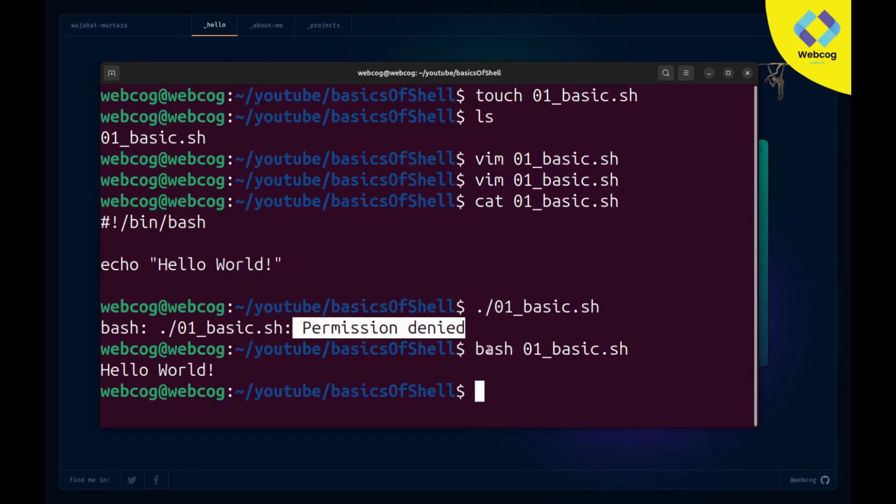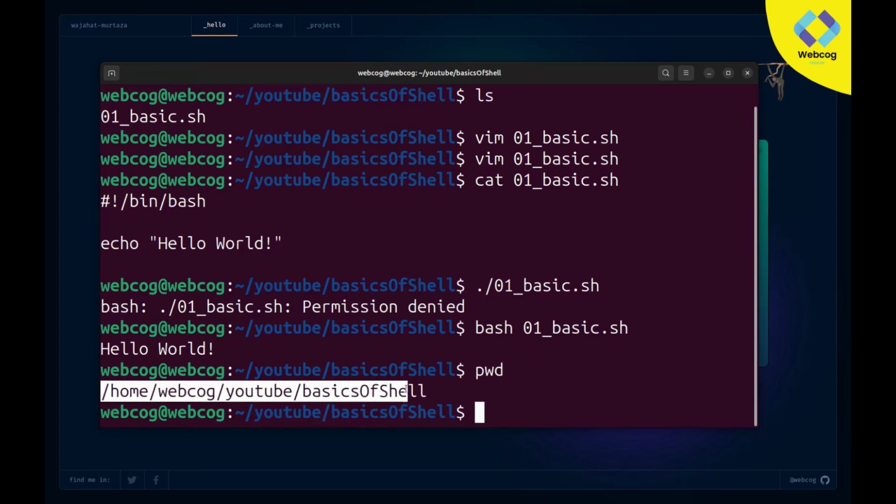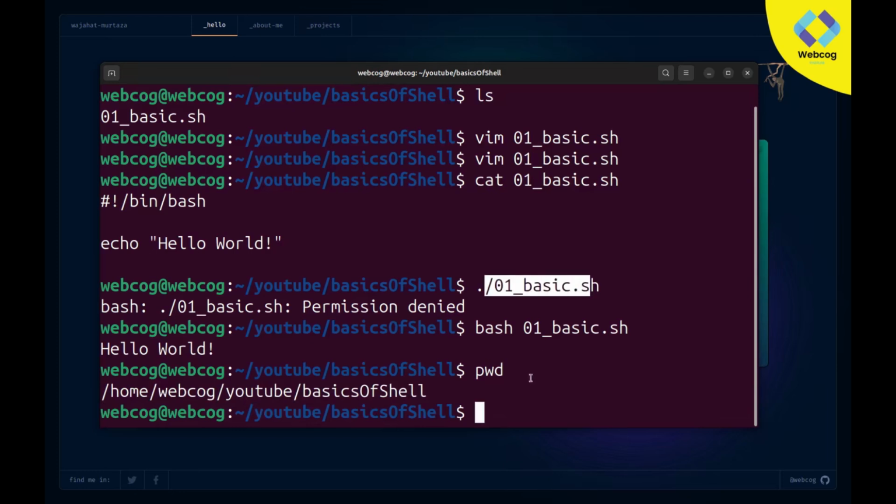But with this method, it's working fine. Like if I type bash 01 basic.sh, it's working. So same thing, we have one more method. If I type the pwd command, you can check out your existing path. You can give the full path, like here I am just giving a simple one. You can give the full path.